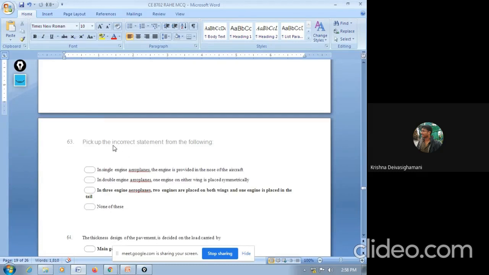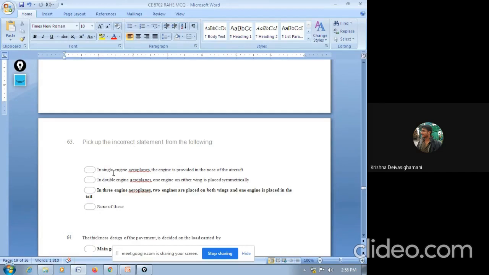Next question. Pick up the incorrect statement. Here they are asking for the incorrect statement from the following. In single engine aeroplanes, the engine is provided in the nose of the aircraft. In double engine aeroplanes, one engine on either wing is placed symmetrically. In 3-engine aeroplanes, 2 engines are placed on both the wings and 1 engine is placed at the tail. None of this. So they're asking about the incorrect statement. So the first 2 are correct.